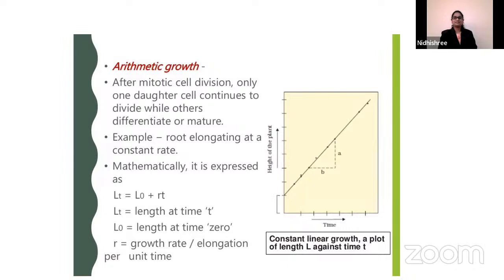After mitotic cell division, only one daughter cell continues to divide while the others differentiate or mature. Example, root elongates at a constant rate. Mathematically, it is expressed as Lt equals L0 plus rt, where Lt is length at time t, L0 is length at time 0, and r is the growth rate or elongation per unit time.